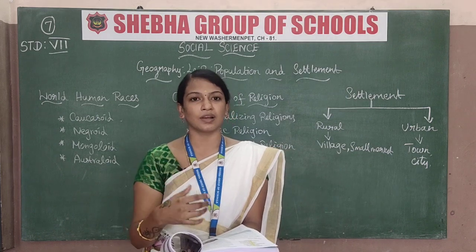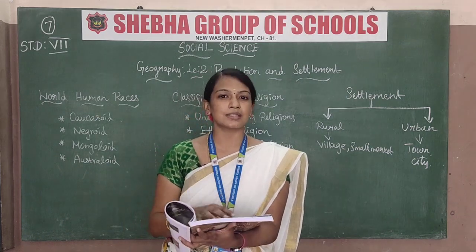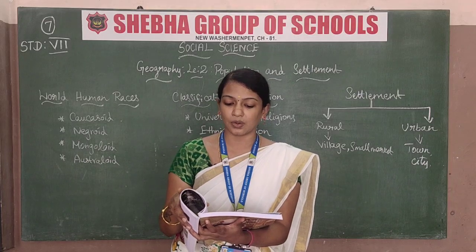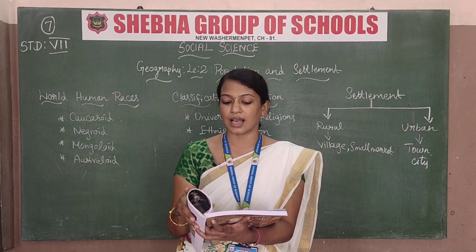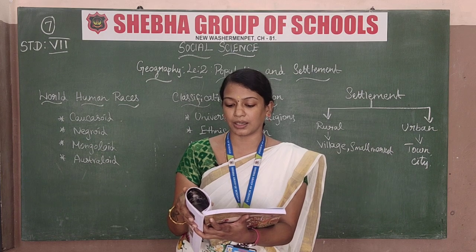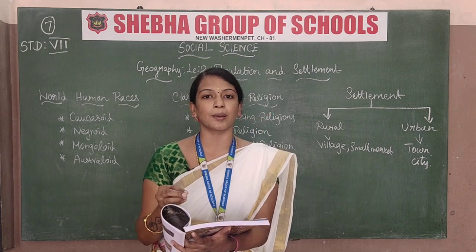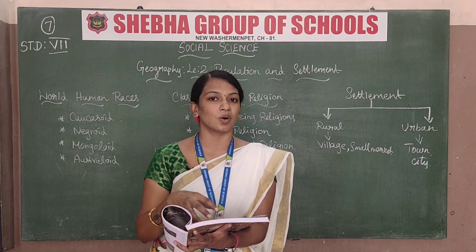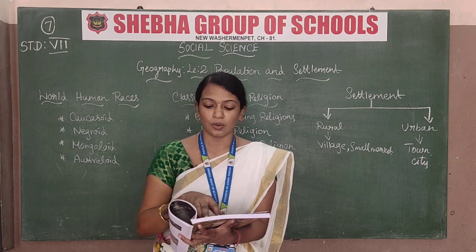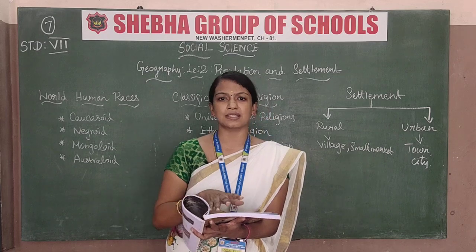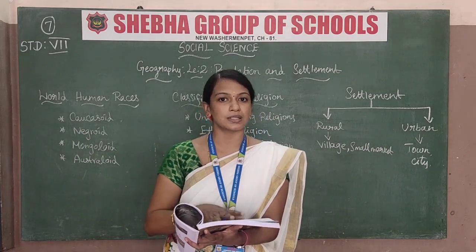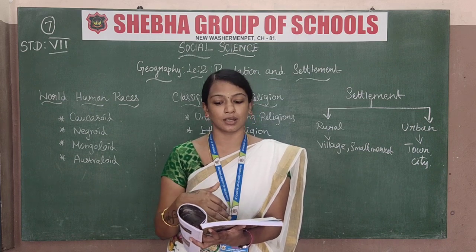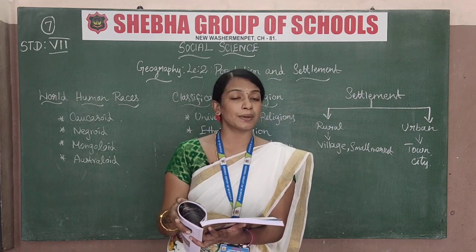And the next we have settlements. What is meant by settlements? A settlement is a place where people live and interact through activities such as agriculture, trading and entertainment. Actually it is a place where people live and stay, and that place is called a settlement. So we have two types of settlements here: rural and urban settlements. The explanation we will see afterwards.